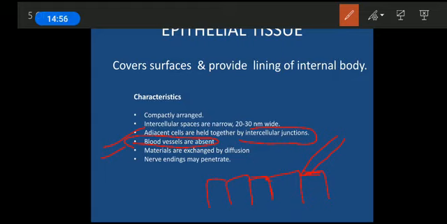So they will be taking up the nutrients and discarding the waste by the process of diffusion, and we know already what diffusion is, the movement from higher to lower concentration, right? So they do not have blood vessels, but they will be carrying out this exchange of material. It may be uptake, it may be the releasing out of substances by simple diffusion. Okay, and the last one is that nerve endings may penetrate.